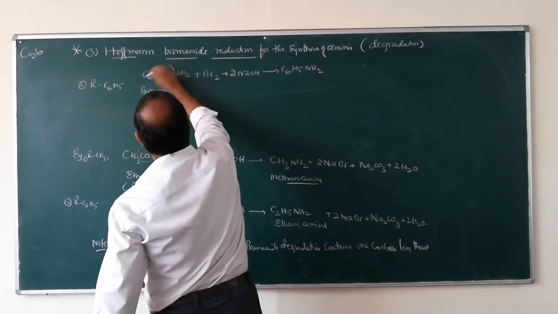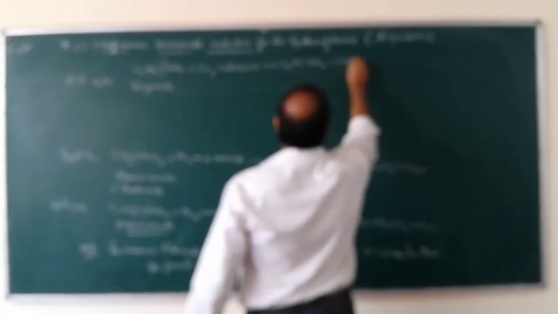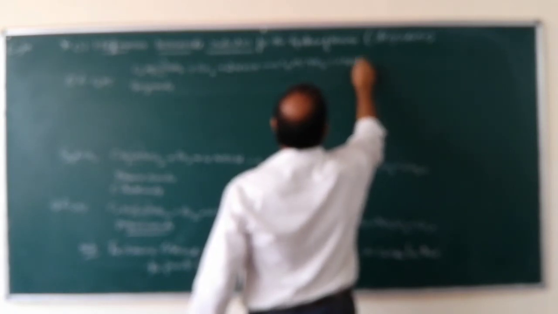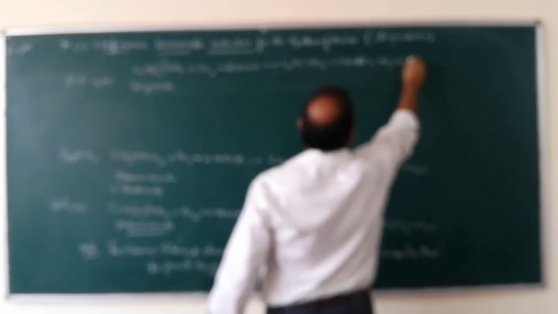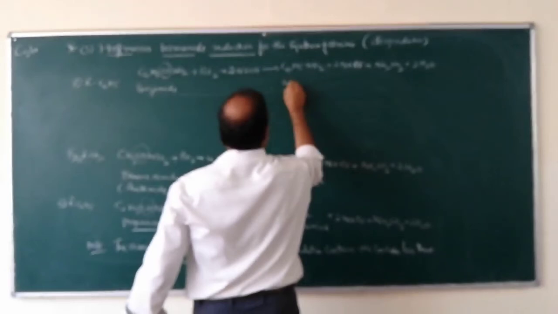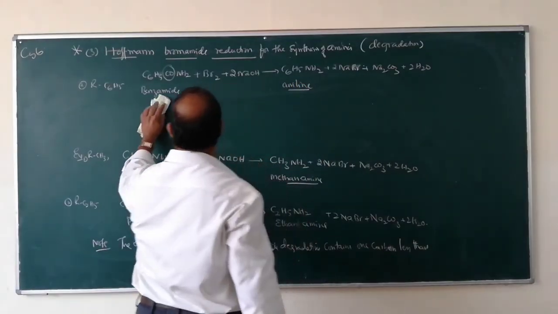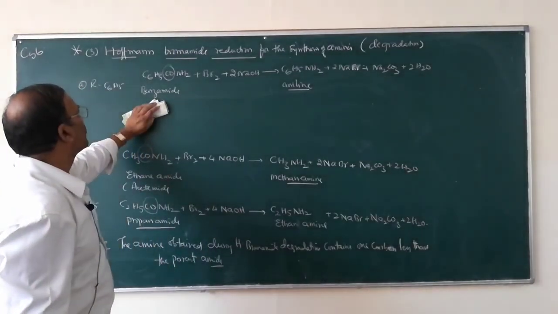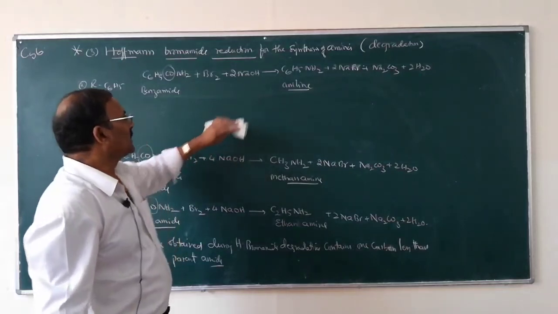C6H5NH2. The CO group goes out, plus 2NaBr plus Na2CO3 plus 2H2O. So you will get aniline. When benzamide undergoes Hoffmann bromamide degradation, you will get aniline.